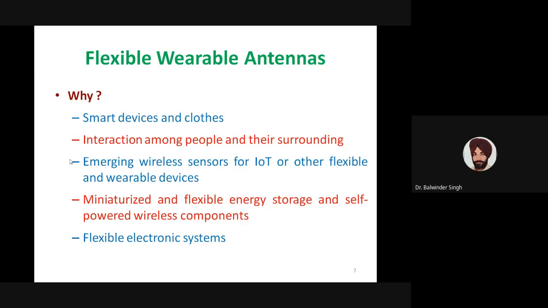So these are not only for medical applications. That interaction may be for a biomedical application, or it can be simply for, say, planning their time, or getting inputs from the surroundings. Those types of things will be very common in the near future. So that's why we need flexible and wearable antennas in the near future.